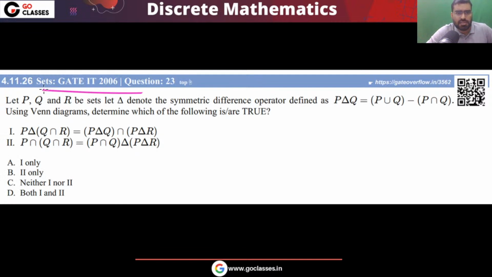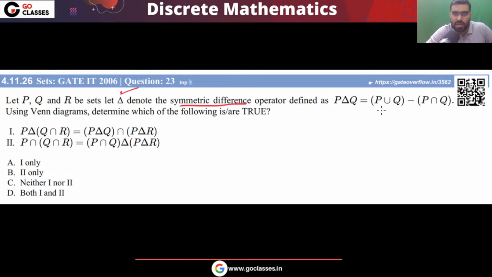Let's see this. This is a GATE 2006 question. Can you try? The question is saying that P, Q, R are sets. So you have three sets P, Q, R. And this is denoting the symmetric difference.